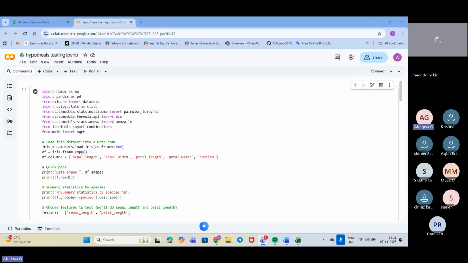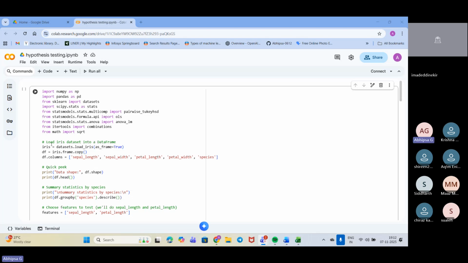Next, we have used OLS, that is for the ANOVA model. anova_lm we have used, that actually runs the actual ANOVA test. Then combinations is used to generate all the pairs of combinations of the species that we are checking pairwise, right? And sqrt is basically used for the effect size formula that we will be needing henceforth. This importing part is clear, guys? Yes, ma'am. Okay, fine, great.